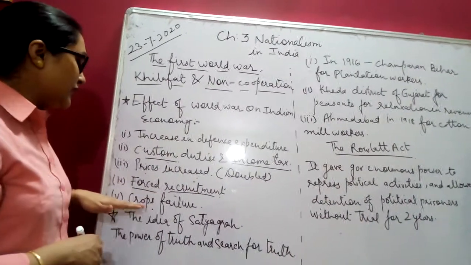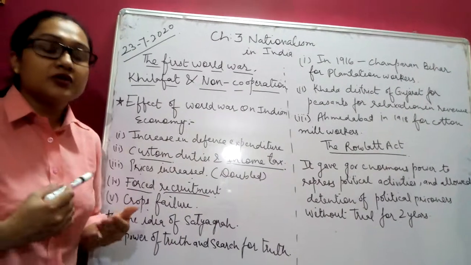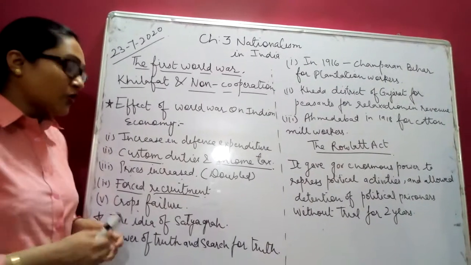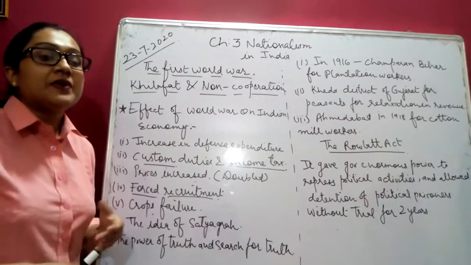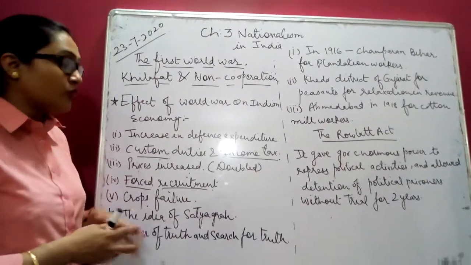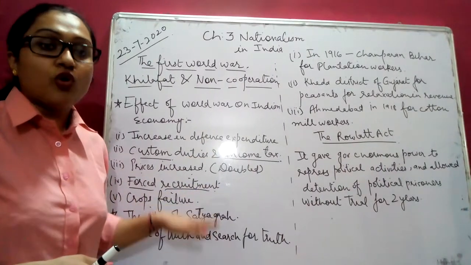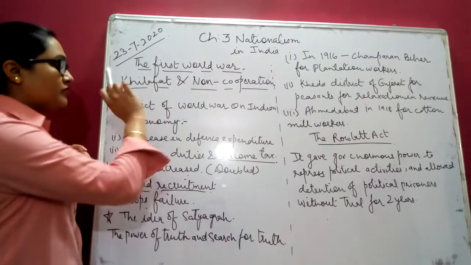Okay, then we have crop failure. What happened? Due to the famine that took place in our country, the crops failed, and because of the crop failure, an epidemic took place also, and because of all that, our economy faced a lot of losses at that time. Okay, that was the effects of the First World War.